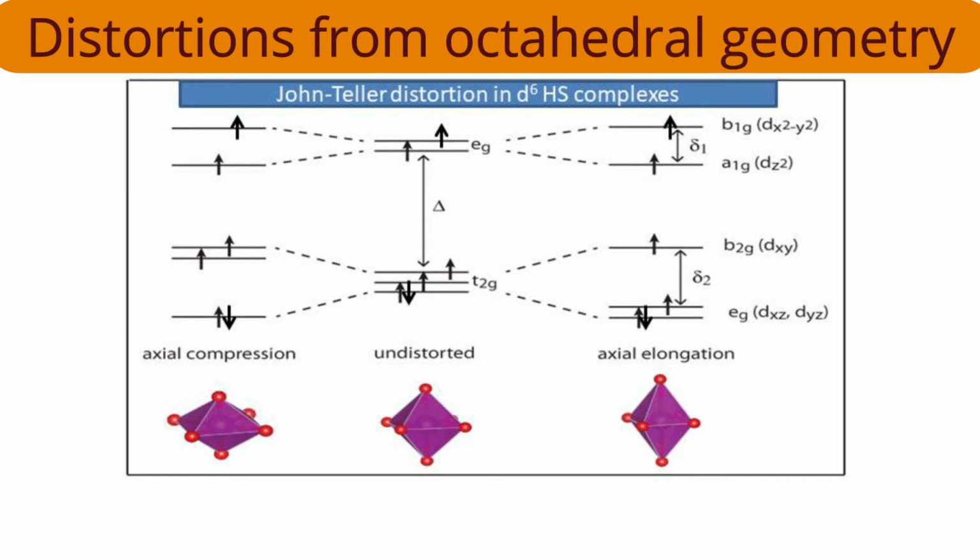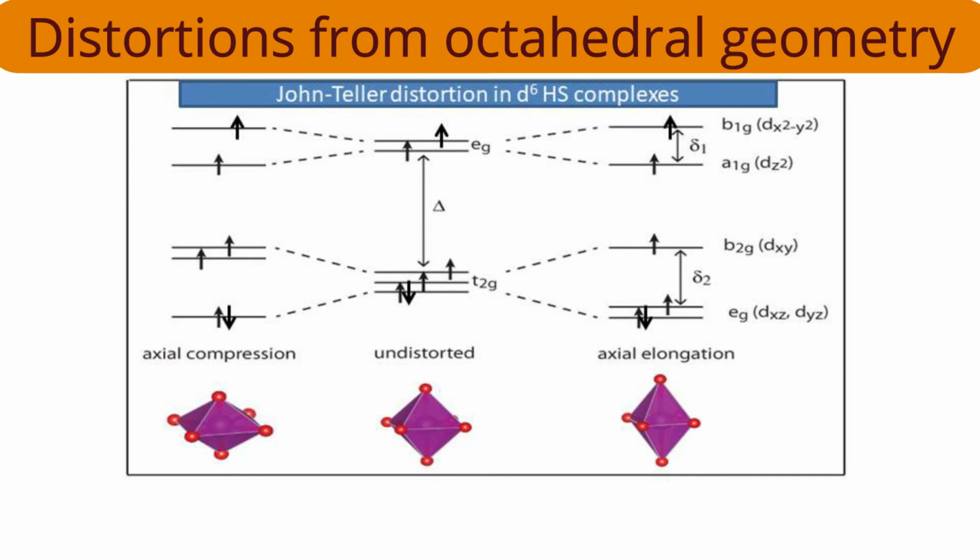How much stability? Stability equal to 1 by 3 delta 2 in the Z-out electronic configuration. Here stability is less compared to Z-in. So in such cases, priority for that complex will be axial compression, Z-in distortion.